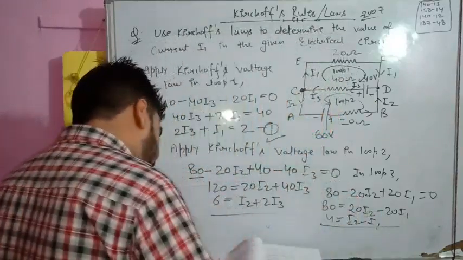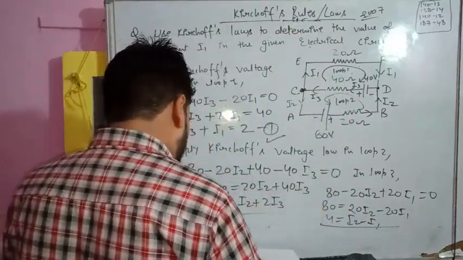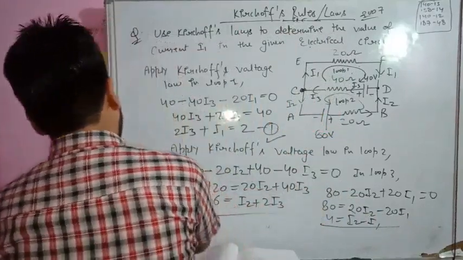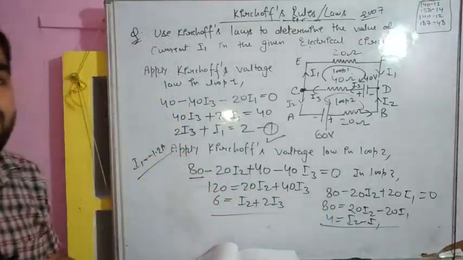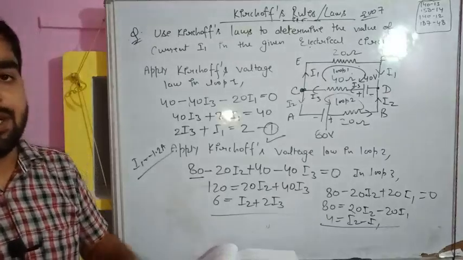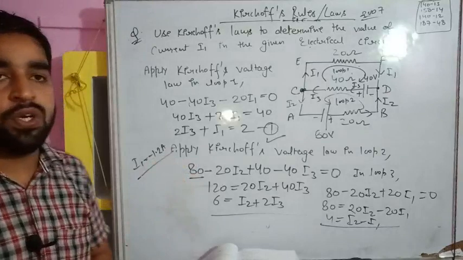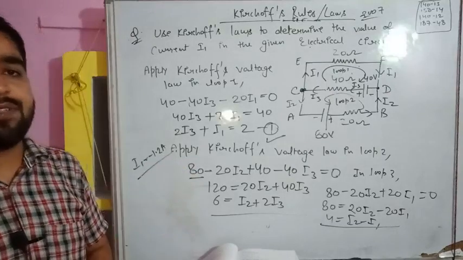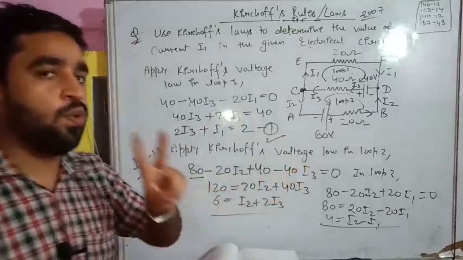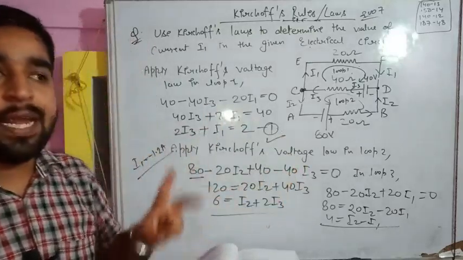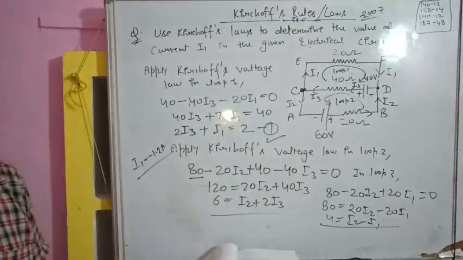If you solve it on your own, you will get the value of I1 as minus 1.2 ampere, because this will consume a lot of time to solve these equations. You may solve it on your own. So the value of I1 you will get is minus 1.2 ampere. The important part of such questions is to draw it correctly, to take the correct loop, and to take the directions correct, and the sign should be correct. Then half of your problem is solved.